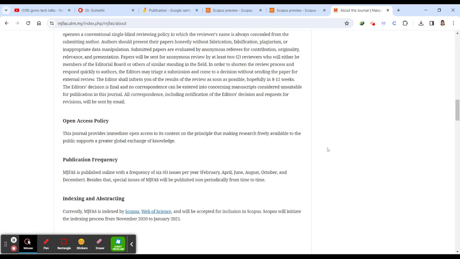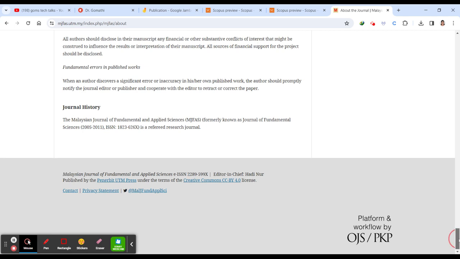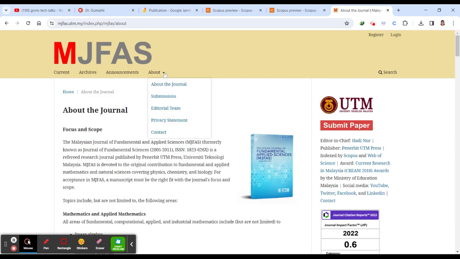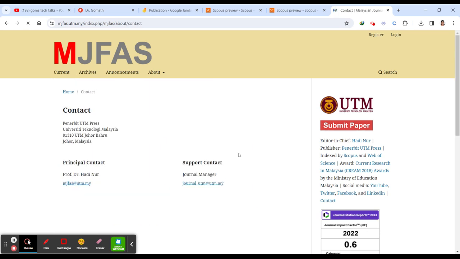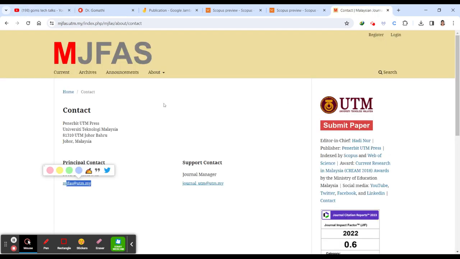Next one is FAQs. So you can check the FAQs where it holds additional information. If you want to know about anything in detail, then you can go ahead to the FAQ. But probably you cannot find an FAQ on every journal page. So if you have any queries beyond these things which are mentioned, you can just send a mail to the principal contact. Okay, so you can just send a mail to them. How to write a mail, I have also discussed in All About Research, you can check that.